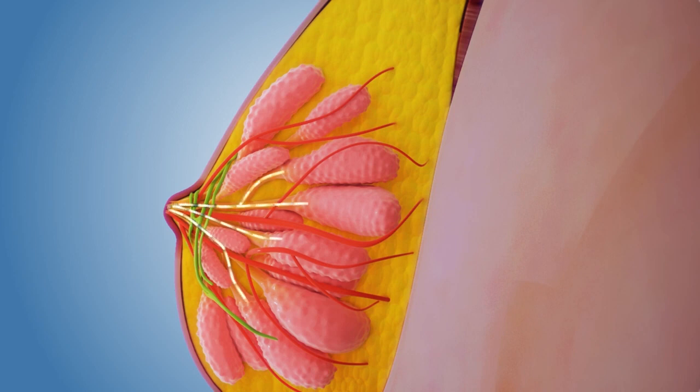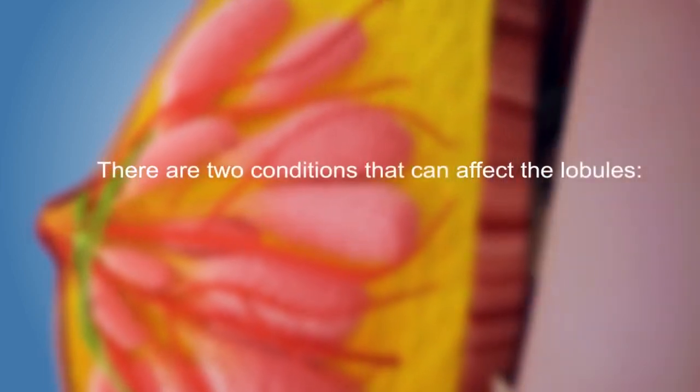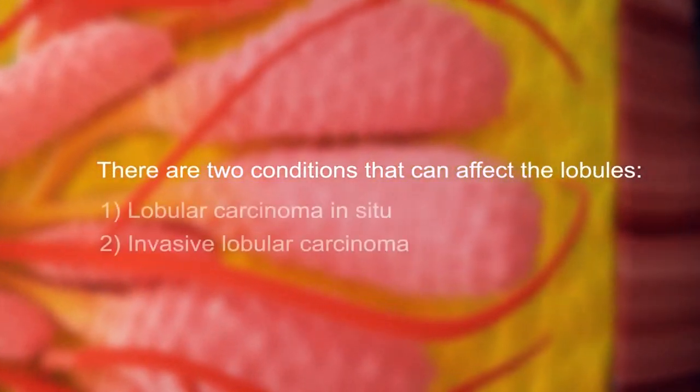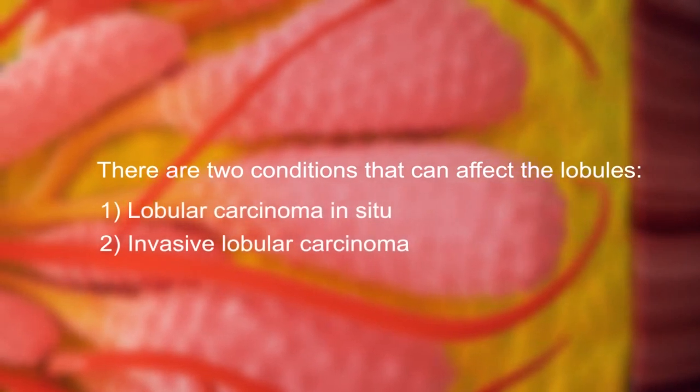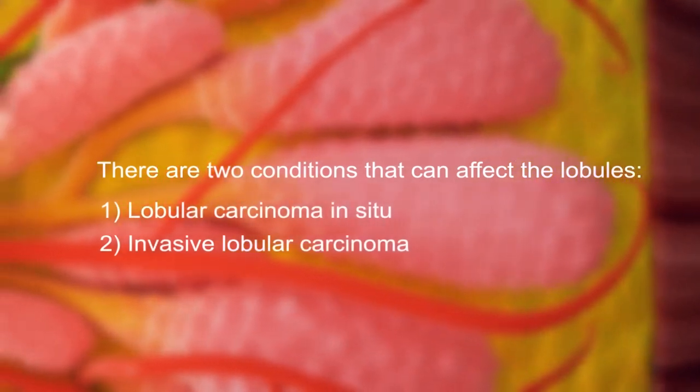Women's breasts contain glands called lobules. These are the glands that produce milk, which then moves through the ducts towards the nipple. There are 2 conditions that can affect the lobules: lobular carcinoma in situ and invasive lobular carcinoma.